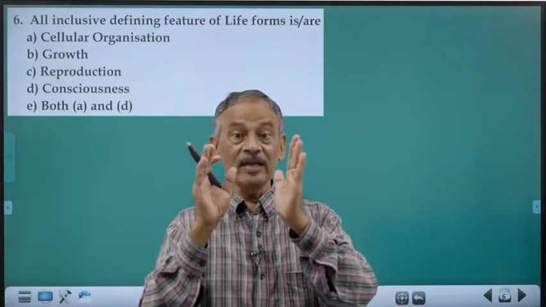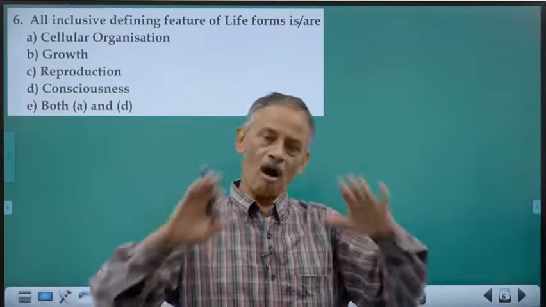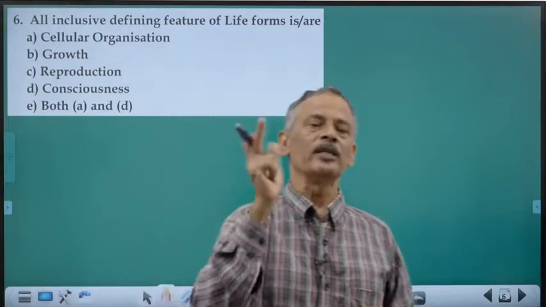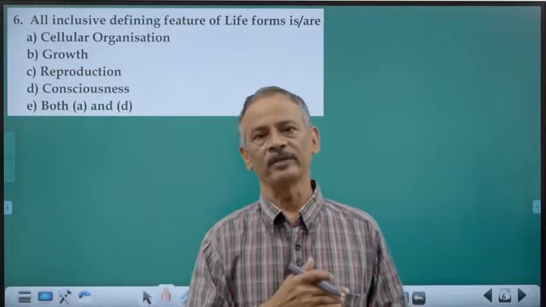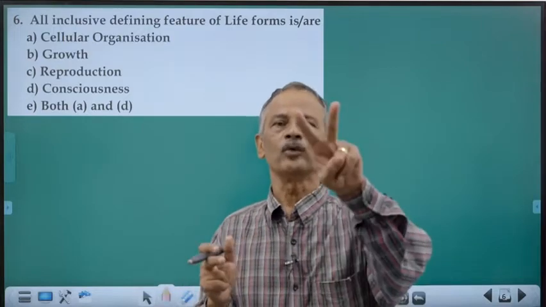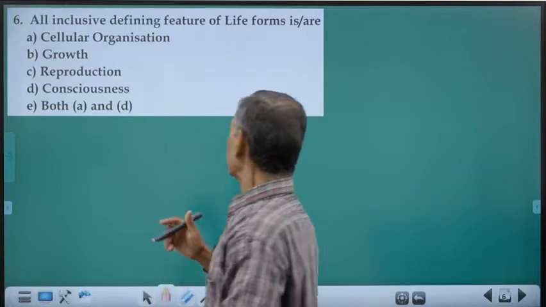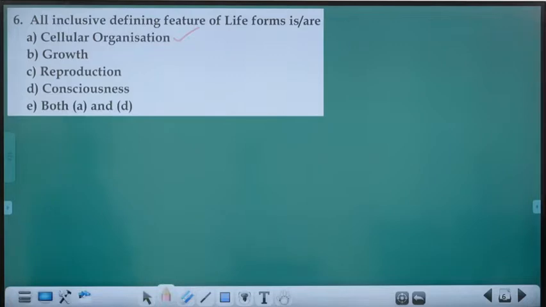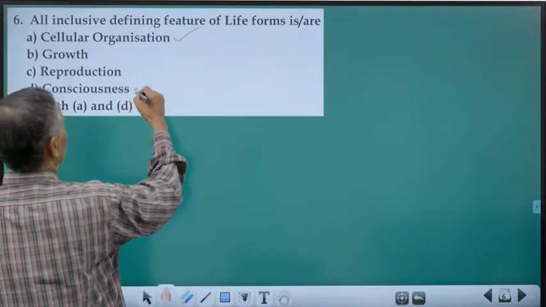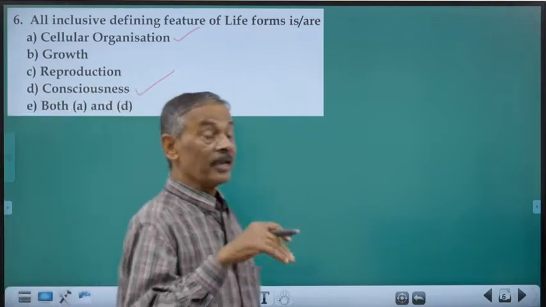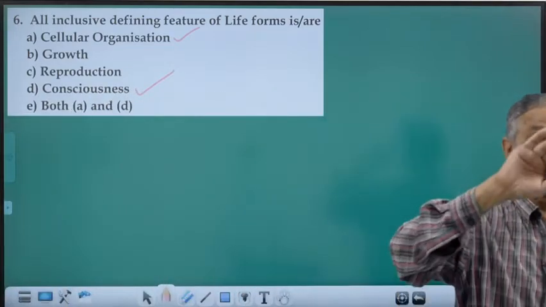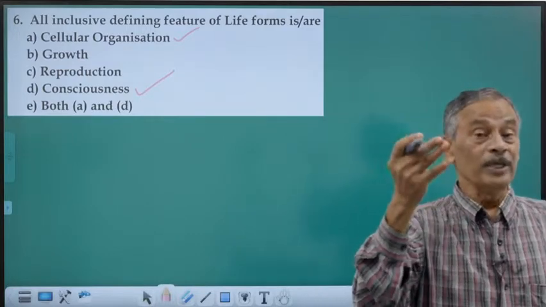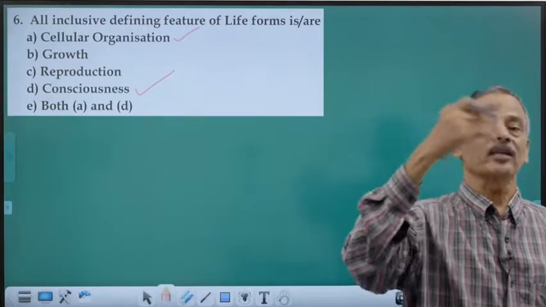Meaning, a character which is present in all members of that group, all members of that living category, without any exception, by which you can distinguish a living from a non-living. What is that character? Only two features are there. One, it is cellular nature or cellular organization, and consciousness. What is consciousness? Ability to understand what's happening inside and outside the body and to interact, ability to understand it and to react to that change.